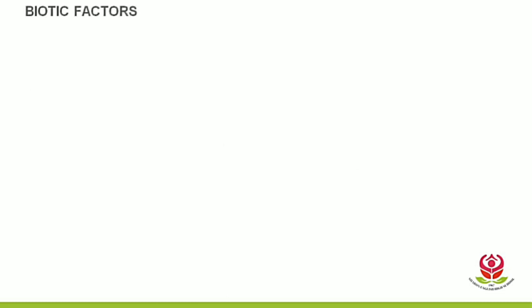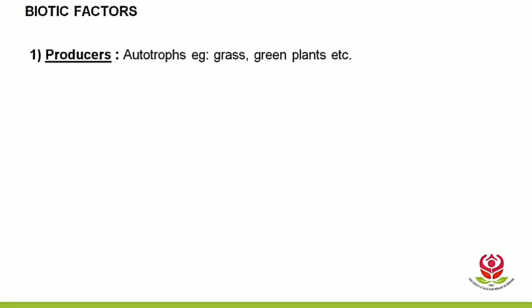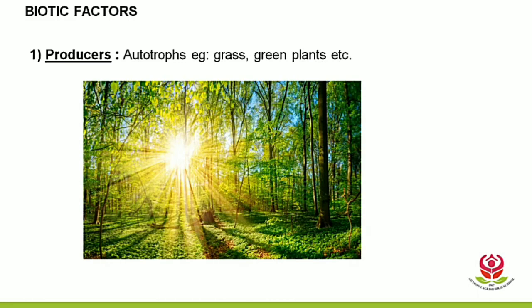Let's move on to types of biotic factors. The first type is producers. As the name suggests, produce, that means they produce their own food, that's why they are called autotrophs. Examples are grass, green plants, etc.